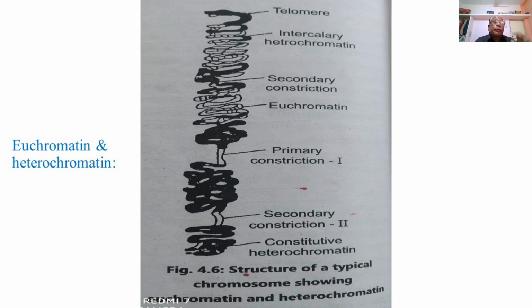So this is what about the euchromatin and the heterochromatin present in the chromosomes, in typical chromosomes. So this is the structure of a typical chromosome representing euchromatin and heterochromatin material in the chromosomes, and also the different parts of the chromosomes so as to suit